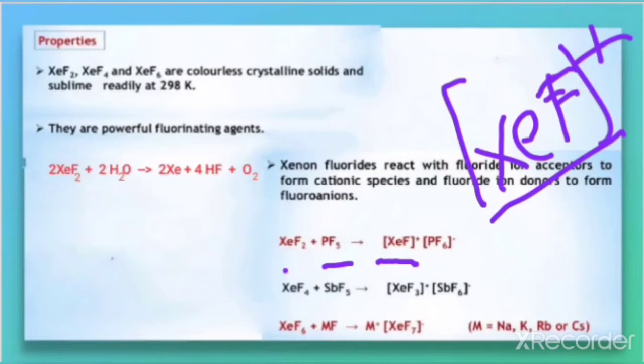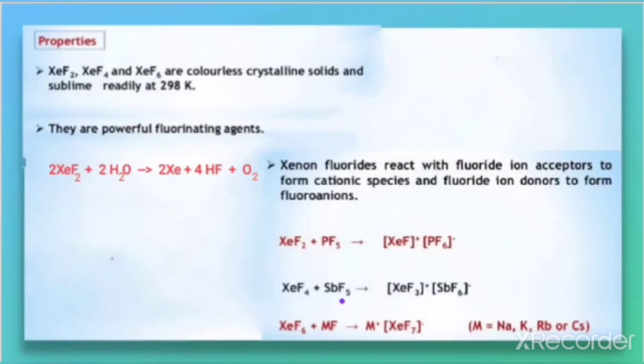Similarly, in the next equation SbF5 is a fluoride ion acceptor. One F negative is accepted by SbF5, so SbF5 turns to SbF6 negative. And XeF4, because one F negative is given out, becomes XeF3 positive, a cationic species. So these two reactions are very important.